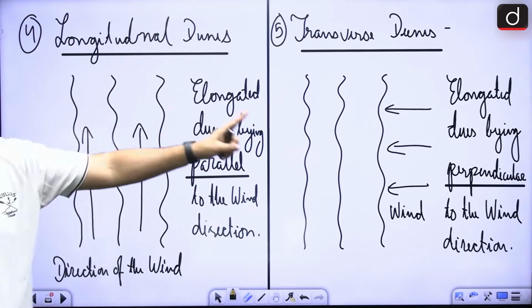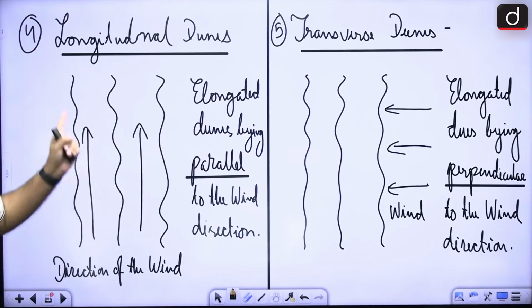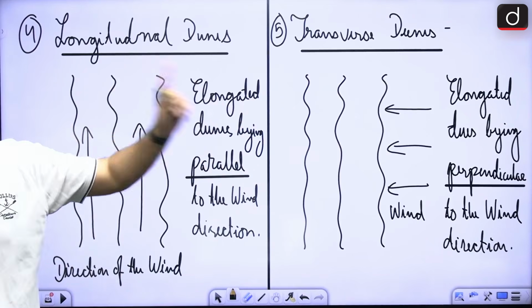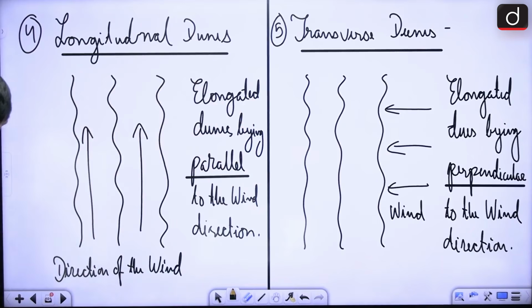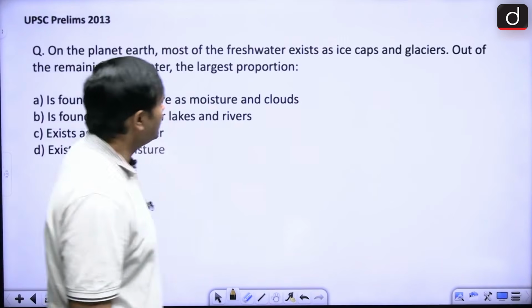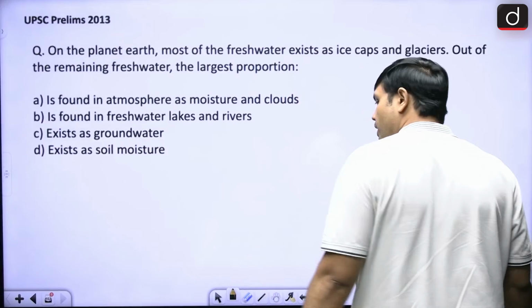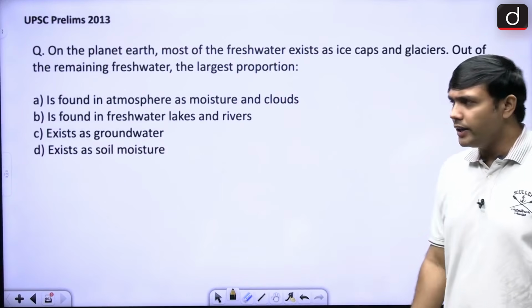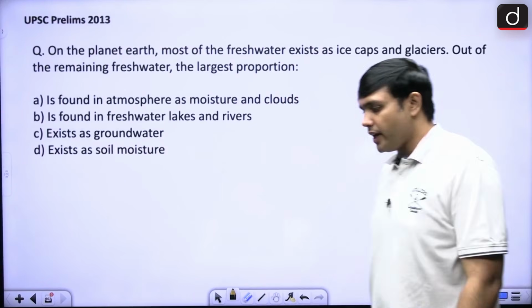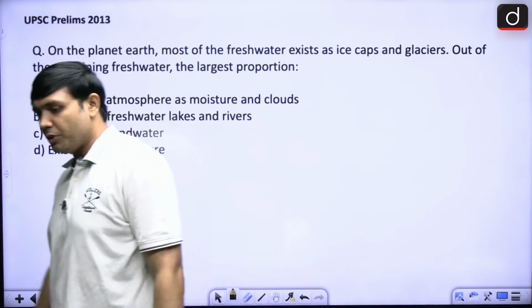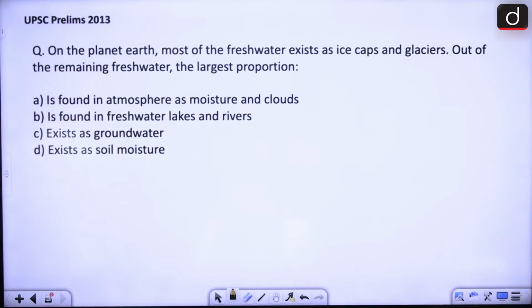So this is perpendicular direction, this is parallel direction, hence longitudinal and transverse dunes, right? So this covers all the major sections with respect to our geomorphology, right? Just take a look at this question and try and answer it, and let's see how many of you are able to correctly answer this particular section.